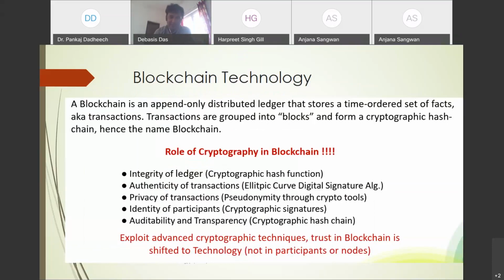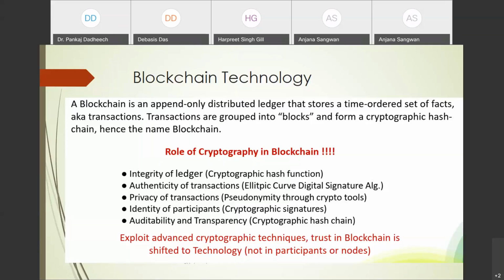integrity of the ledger, cryptographic hash function, authenticity of the transaction. Here your elliptic curve cryptography and digital signature are also used. So this is the role of cryptography in the case of blockchain. When you implement the blockchain, these operations are mandatory. In blockchain, the distributed ledger is append-only and stores a time-oriented set of facts and transactions.